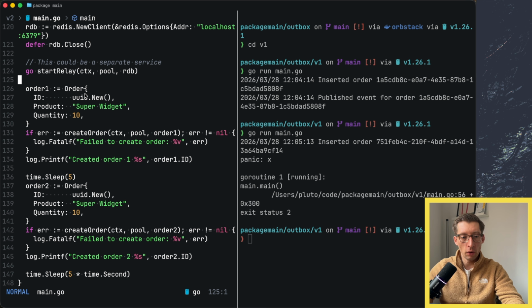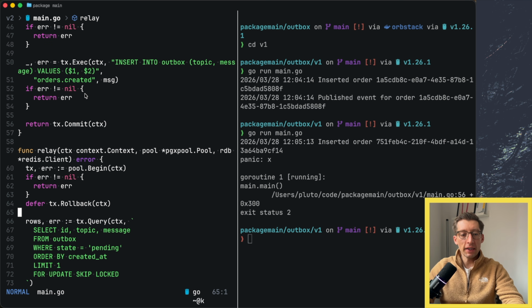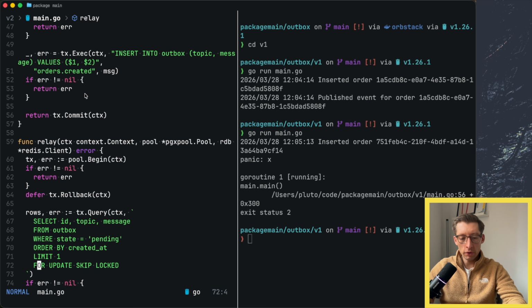So let's go here. In our case, the relay service is that simple. It's simply a loop with 1 second interval that tries to call a relay function. Let's go into this function. This query is important to understand: it tries to get a single message from our Outbox table in the state pending, so we don't want to be sending messages that are already sent, for example.